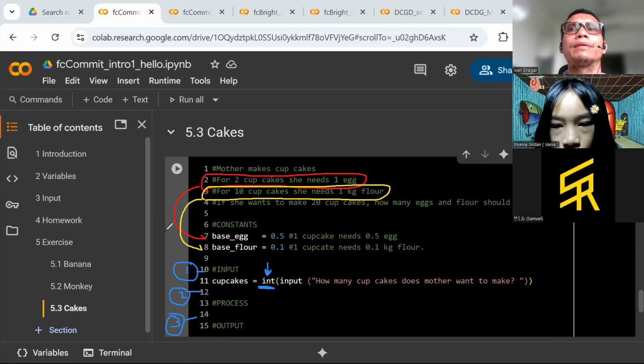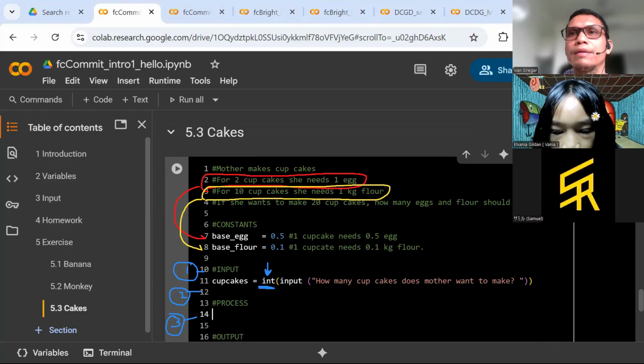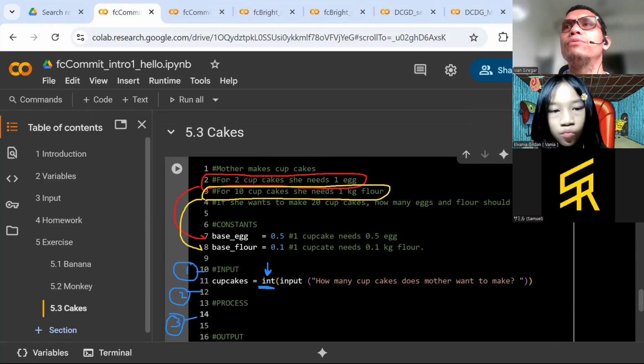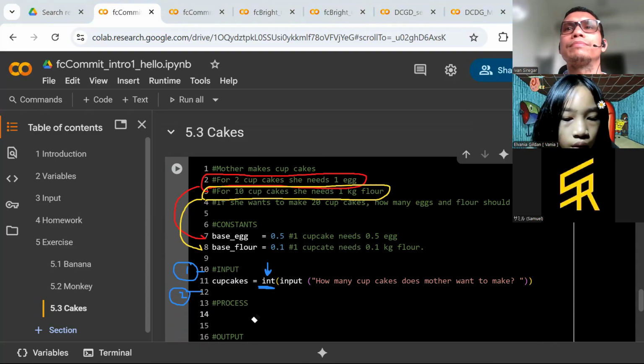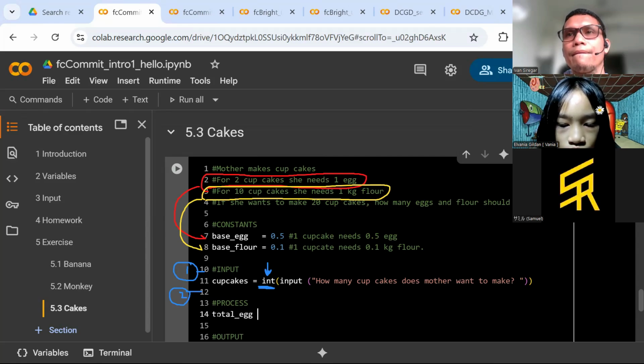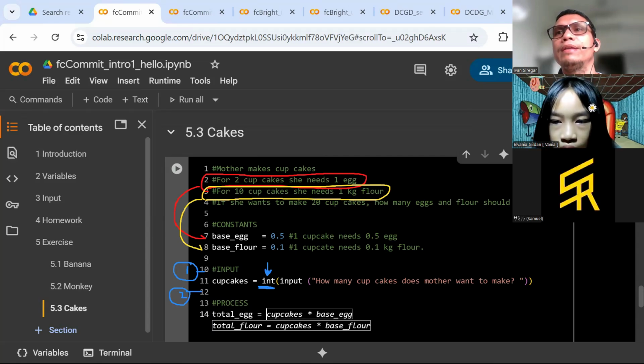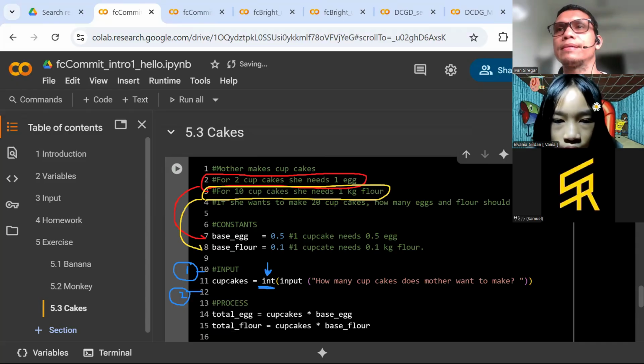Okay, yeah, so perfect. And the process, because the question here is how many total eggs and total flour. So the process here is the total egg: the total of the cupcakes that he makes times the base egg.